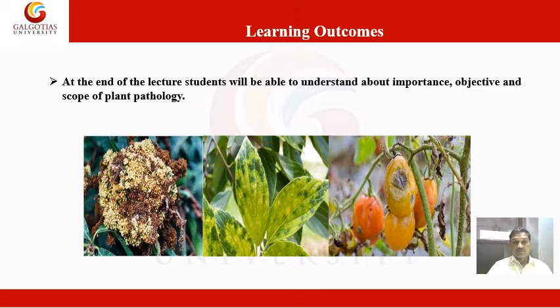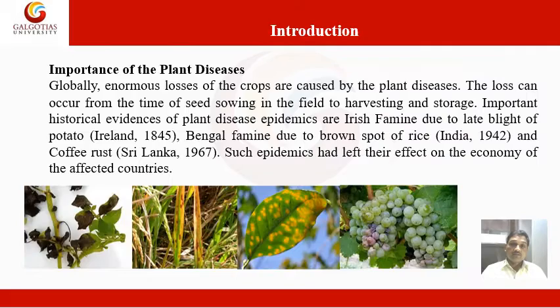This is the mango malformation, and these are viral infected pulses plants, and this is the tomato plants which are infected by some bacterial infection, that is rots. And this is your learning outcome. After the end of the lecture you will find out what the importance of plant pathology is. And next one is the introduction about plant pathology.